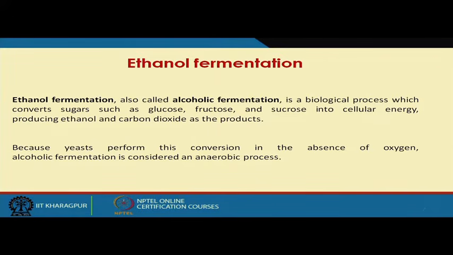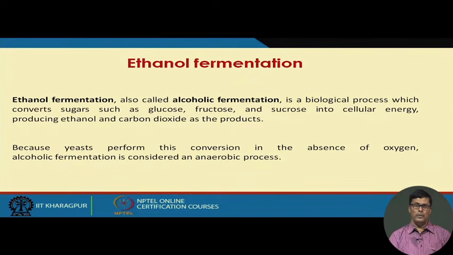Because I told you cane molasses is found to be a very suitable raw material for the ethanol fermentation process, and cane molasses contains about 50% sugar. This sugar, in the presence of the enzyme invertase, is converted to glucose and fructose. This glucose, when it passes through the Embden-Meyerhof pathway, produces pyruvic acid, and pyruvic acid, when it undergoes a decarboxylation reaction, produces acetaldehyde. When acetaldehyde is reduced, it produces ethanol. I shall explain the details of these biochemical pathways.